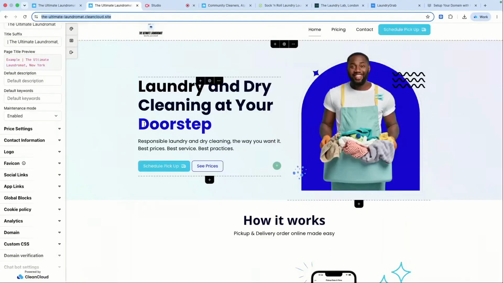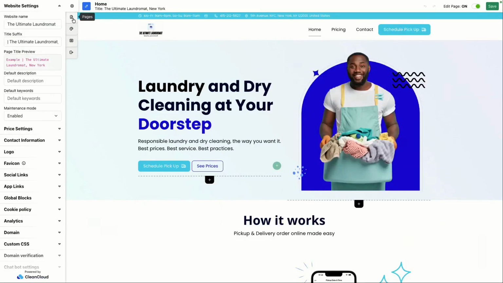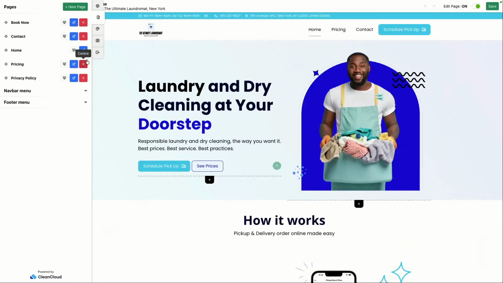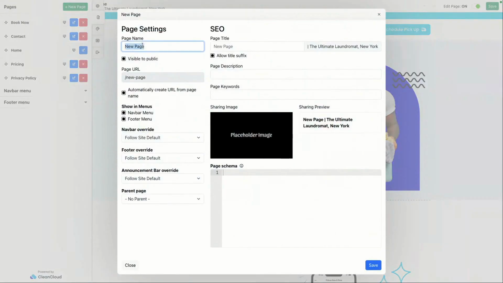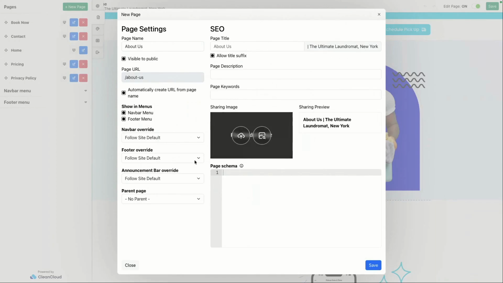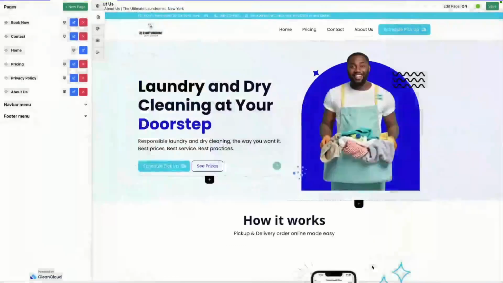Okay, amazing. So you can adjust, of course, a lot of things on the website. You can even add, for instance, additional pages. As you can see here, there is this option for pages. So I can go here to pages, and then I can click on new page, for instance. And this is where I can add, as an example, why don't we add an About Us section. So I'm going to add an About Us section. Again, description, keywords. Best thing I would say is use the AI tool of your choice to get this information. Once that's done, then I can save this as well.